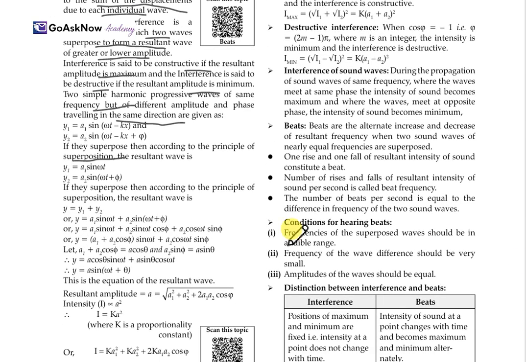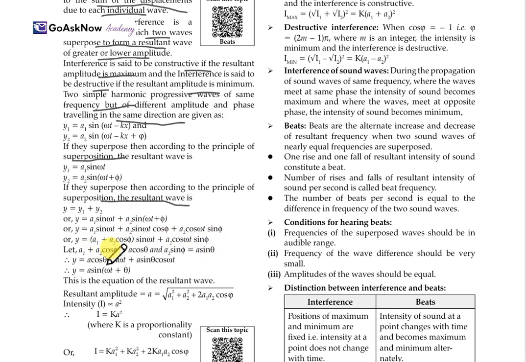According to the principle of superposition, the resultant wave will be y = y1 + y2. So y = a1 sin ωt + a2 sin(ωt + φ). Expanding, y = a1 sin ωt + a2 sin ωt cos φ + a2 cos ωt sin φ. Rearranging, y = (a1 + a2 cos φ) sin ωt + a2 sin φ cos ωt.